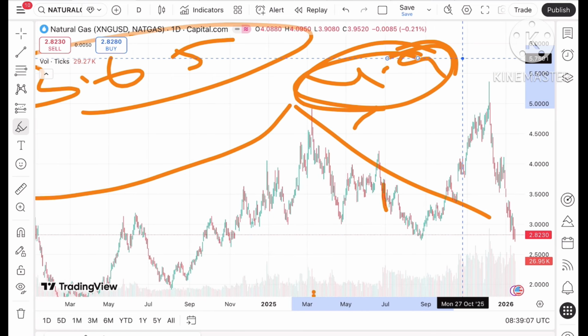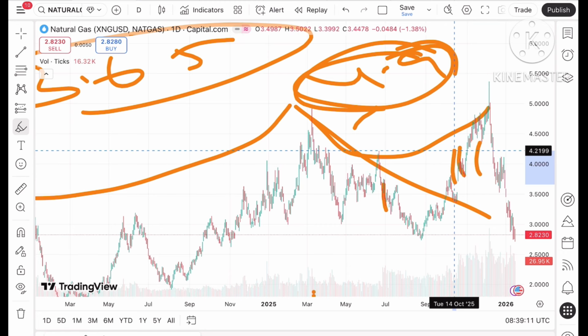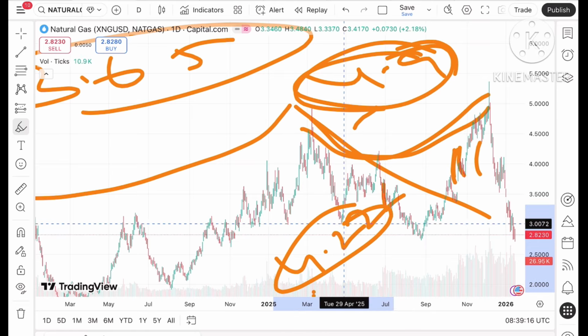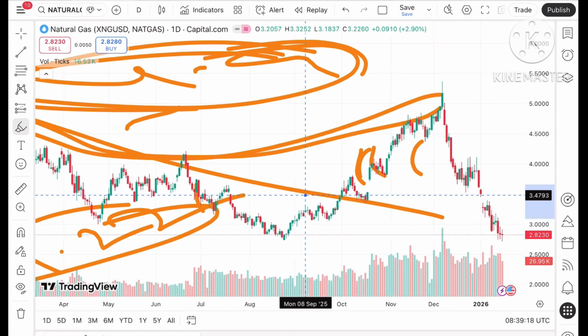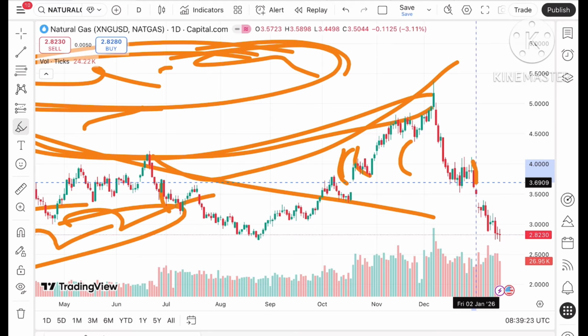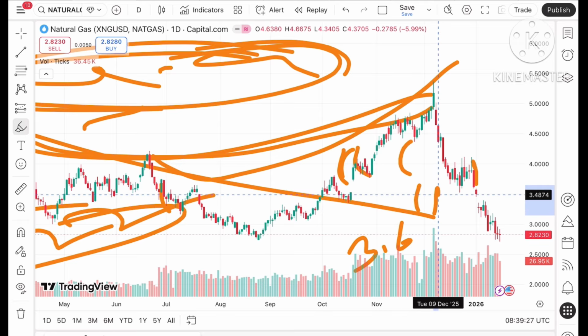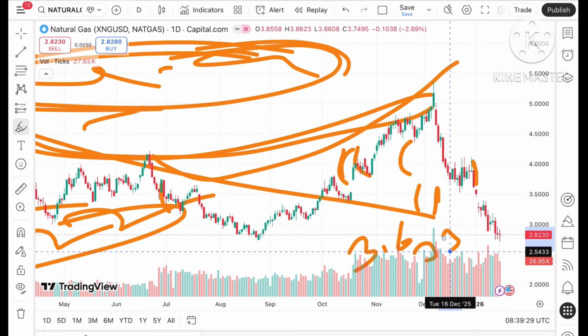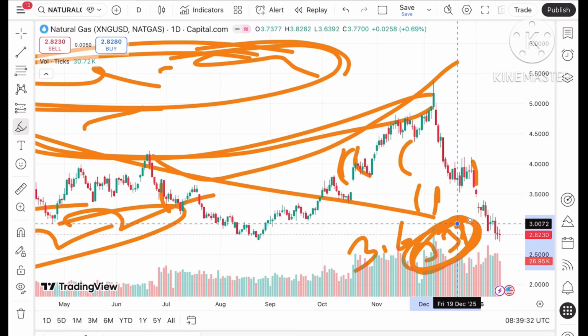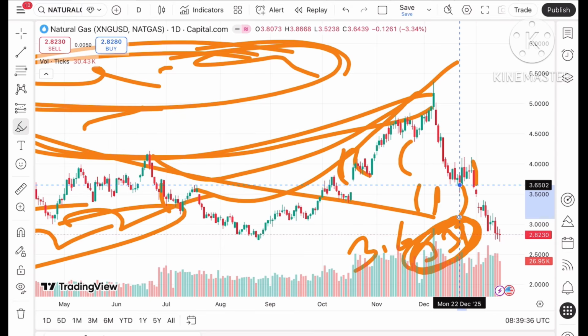Now if we go to this particular chart, you can see that 2 patterns are forming. The first pattern shows that if the price sustains above 4.22, then only can we see further upside. But the smaller pattern shows that the price needs to keep moving above a level of around 3.63, and before that a level of around 3.37. So if the price sustains above 3.37, there can be higher chances of further upside and a probability of going towards 3.65.